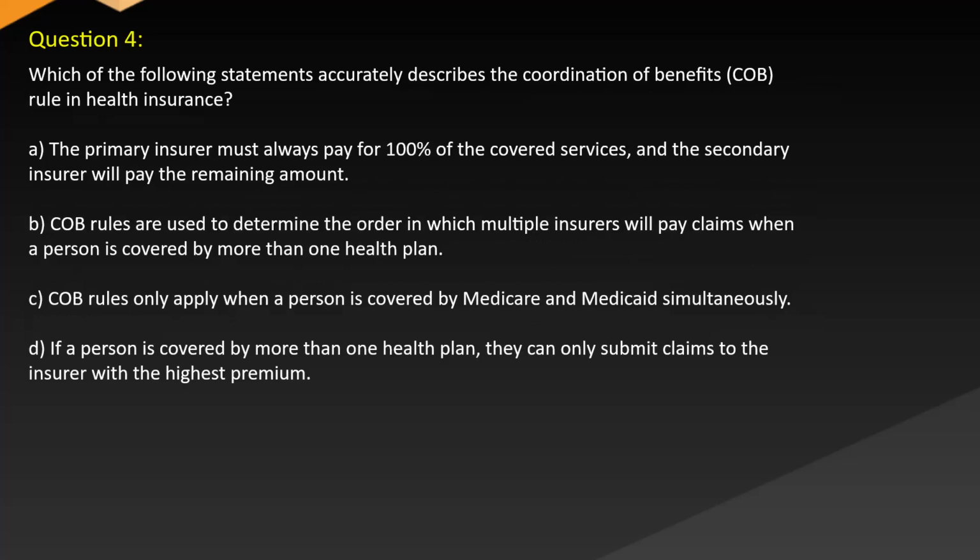Question 4. Which of the following statements accurately describes the coordination of benefits (COB) rule in health insurance? A. The primary insurer must always pay for 100% of the covered services, and the secondary insurer will pay the remaining amount. B. COB rules are used to determine the order in which multiple insurers will pay claims when a person is covered by more than one health plan. C. COB rules only apply when a person is covered by Medicare and Medicaid simultaneously. D. If a person is covered by more than one health plan, they can only submit claims to the insurer with the highest premium.